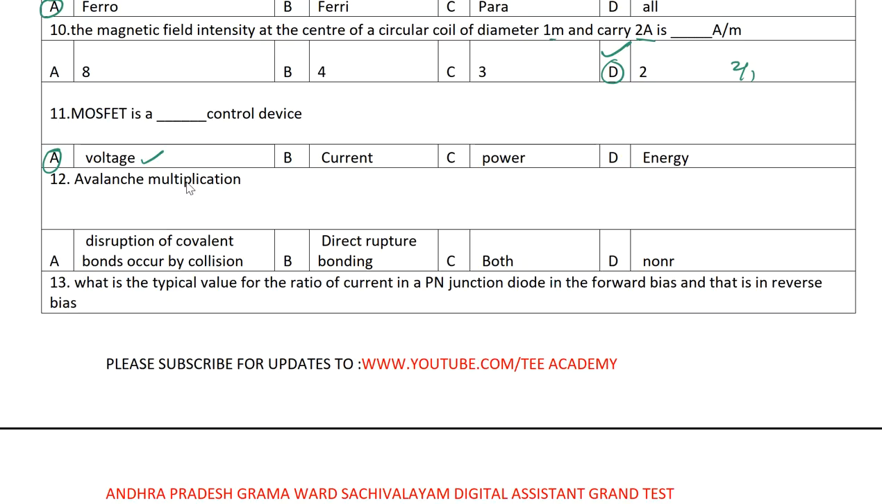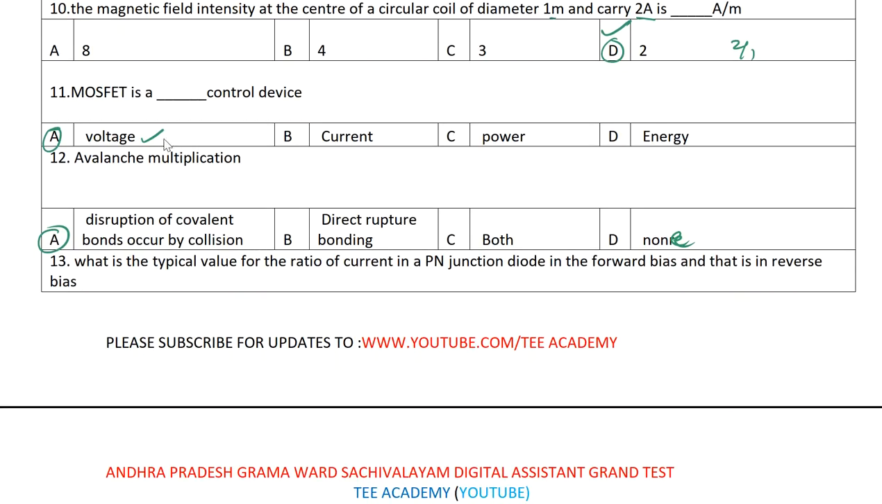The avalanche multiplication is due to, the options: disruption of covalent bonds occur by collision, direct rupturing bonding, C both, D none. Sorry for the spelling mistakes. Avalanche multiplication is due to the disruption of covalent bonds occur by collision. When you are doping the P injection material, because of the doping levels, the covalent bonds are going to break down. There are two types of breakdowns: avalanche breakdown and Zener breakdown, as you know.